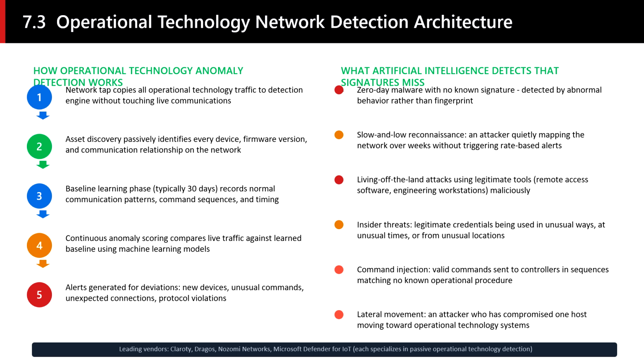The asset discovery phase is often revelatory for organizations that have never had this visibility. Many industrial facilities genuinely do not know every device on their operational technology network, particularly older facilities where equipment has been added over decades without systematic documentation. The machine learning system's passive discovery process typically reveals devices that were unknown to the security team, firmware versions that are significantly out of date, and communication relationships that nobody had mapped.